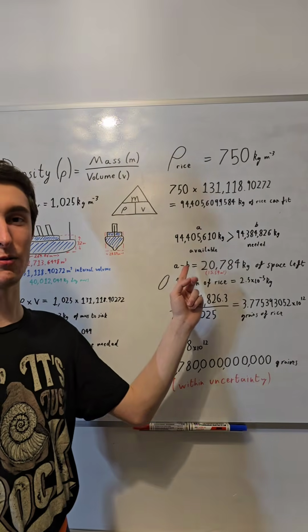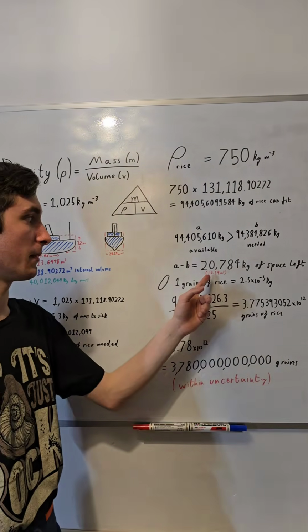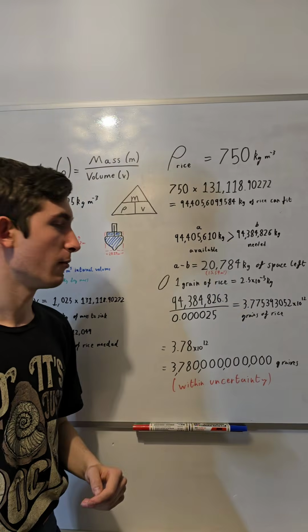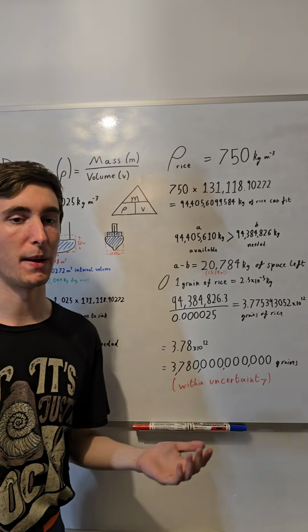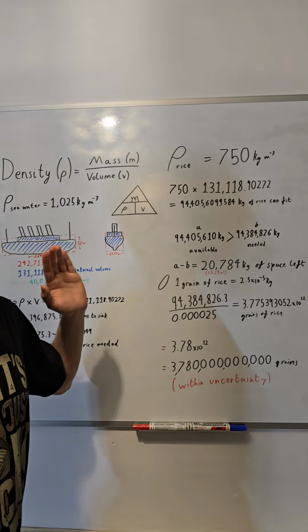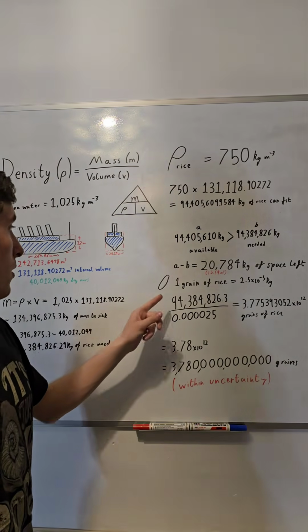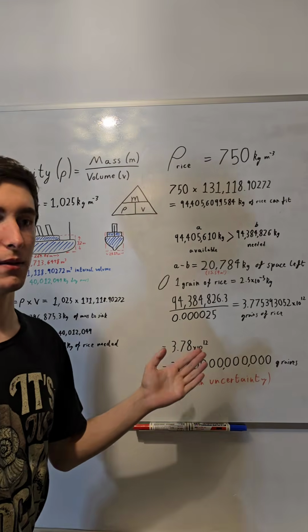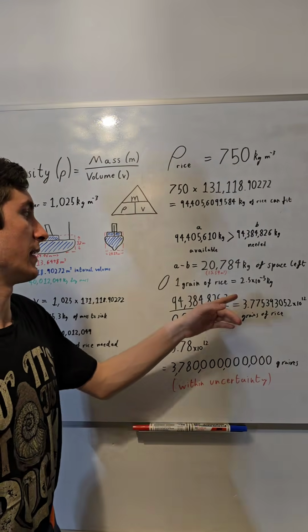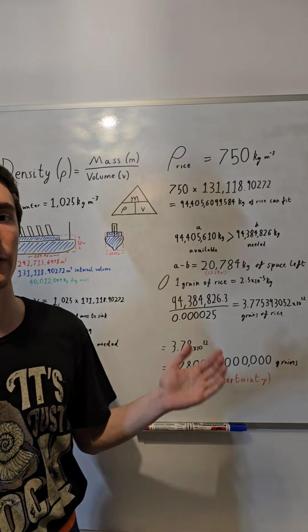In fact, it's only 21,000 kilograms more, which is tiny compared to the total mass and total volume. It's only 15.6 cubic meters, which is a bit more than the volume of a car. Now, what we actually want to find by this question is the number of grains of rice. So 1 grain of rice, from a mean that I took from many different sources, is 2.5 times 10 to the negative 5 kilograms, or around 0.025 grams.